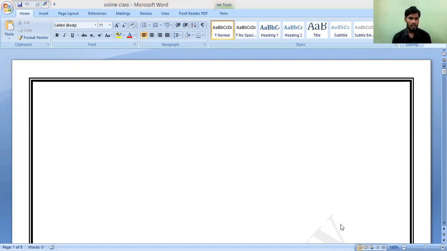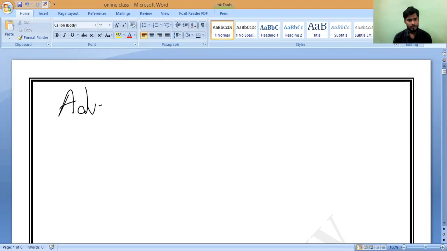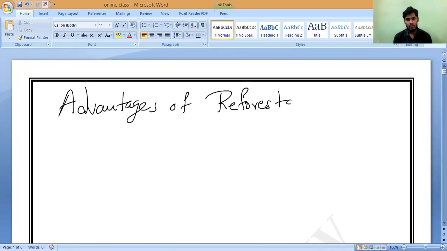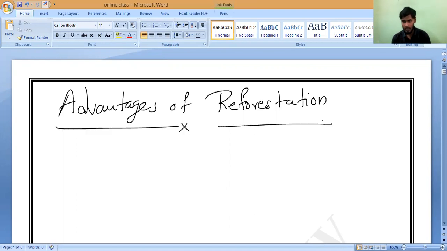First, keep the heading: Advantages of reforestation. There will be a food chain, sir. Yes, yes. Reforestation. Advantages of reforestation. This is the only remaining concept in our textbook in this chapter.